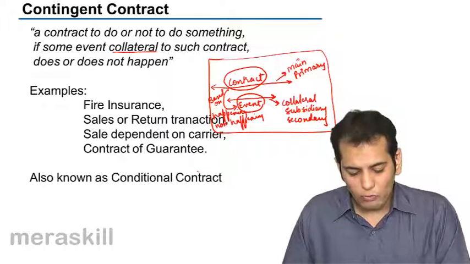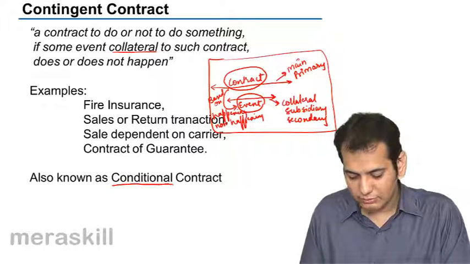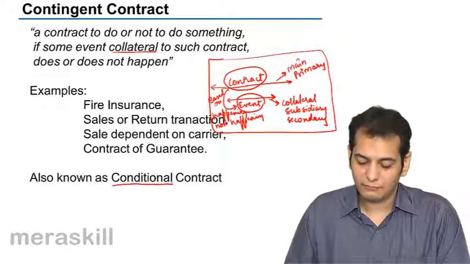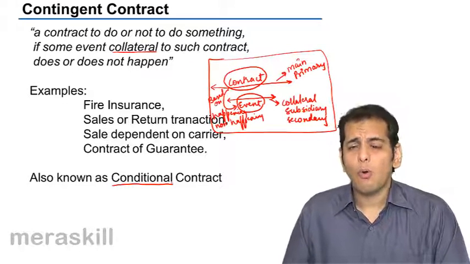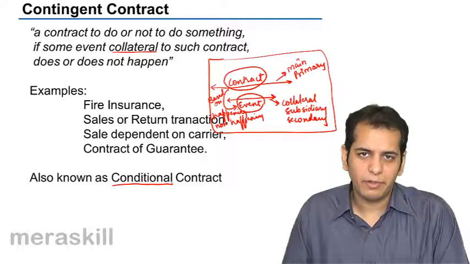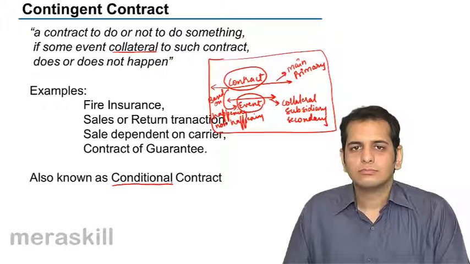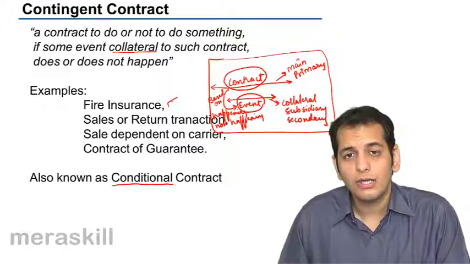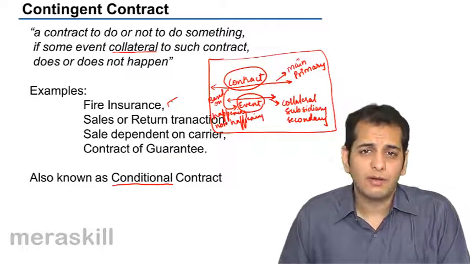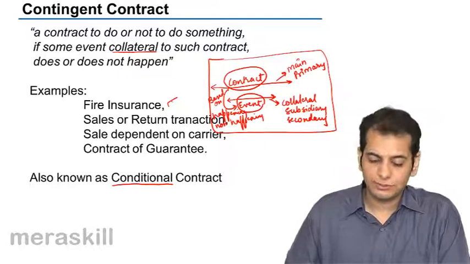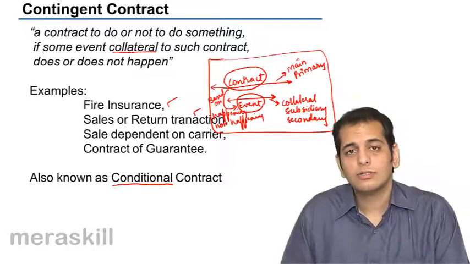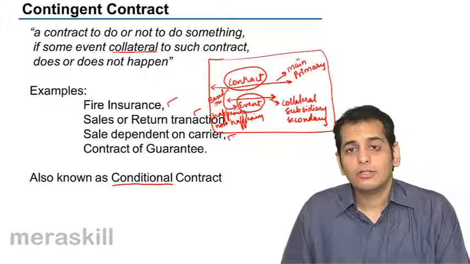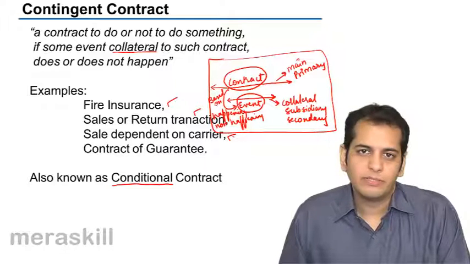Contingent contract is also known as conditional contract. Why is it known as conditional contract? Because there's always a condition attached to the main contract. In this case, we saw that the condition was if your house gets under fire. Here we saw the condition was if my mother liked the jeans. Here the condition is that the goods reach the port of Bombay safely.